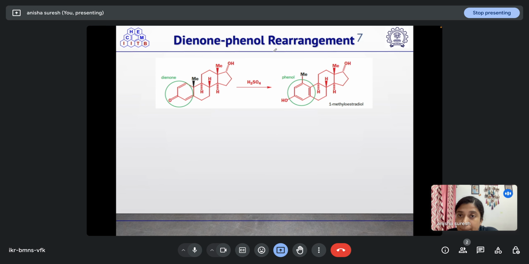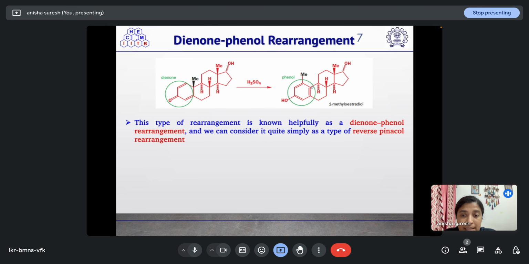Now coming to next type of rearrangement, that is dienone-phenol rearrangement. So we can see in this reaction the dienone that is present at this center, in the presence of acid medium, it is converted into phenol. So we will see how it is taking place.